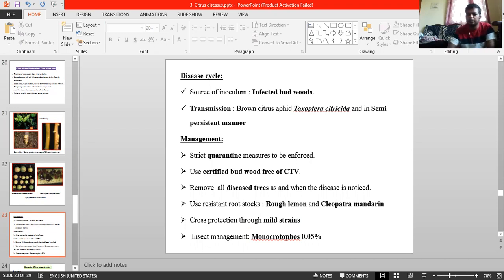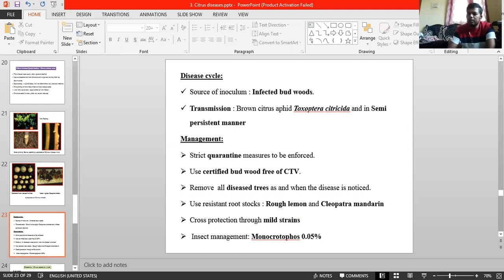For the Punjab region, Jettikatti, Cleopatra mandarin, and sweet orange are recommended as resistant. Okay, in Punjab. For the seed bank, use healing premixes with a mild strain of Tristeza. That is cross protection. For Tristeza, you have to use the word cross protection.